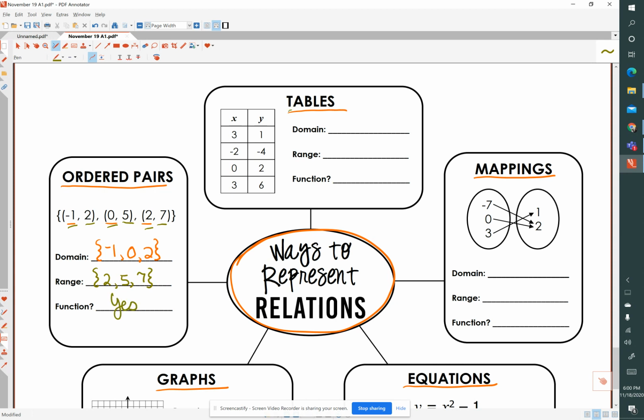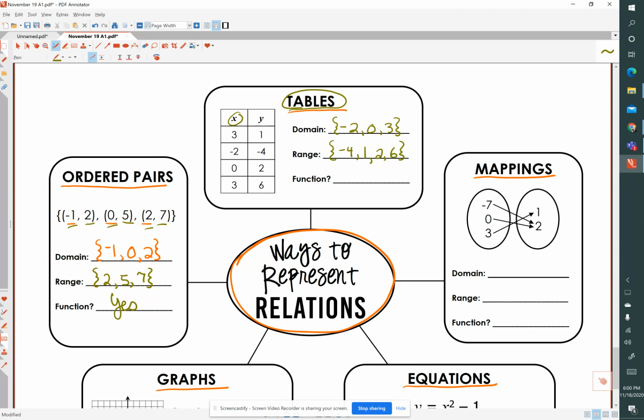Now we have up here a table of values, and the domain, again, are the x values. So the domain is, and we'll go in order from least to greatest, and we do not repeat numbers when we do this. So we have negative 2, 0, and 3, and our range is, starting from least to greatest, negative 4, 1, 2, and 6.